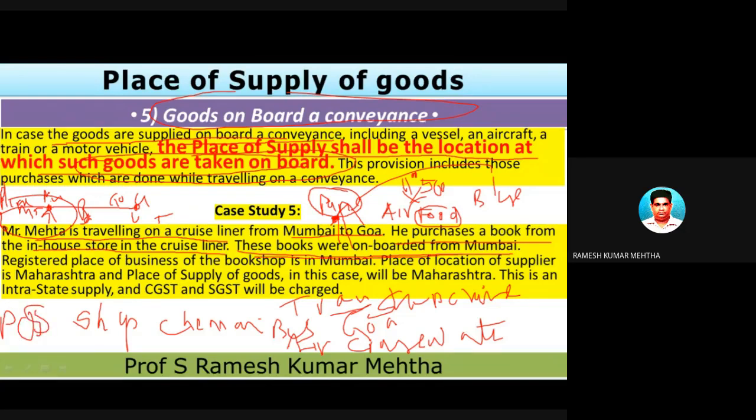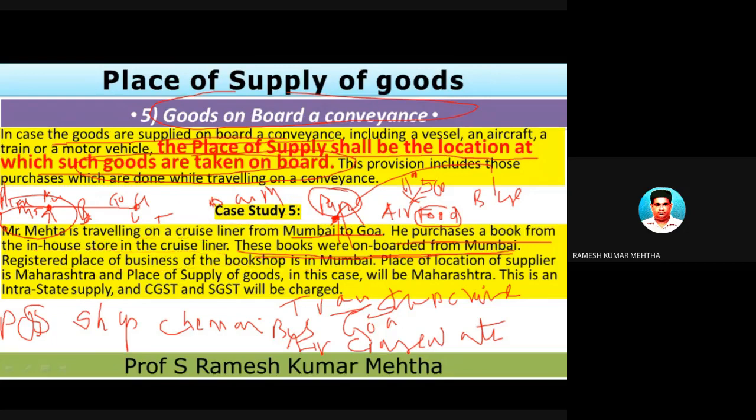The books were boarded at Bombay. ship के ऊपर बॉम्बे में गुड्स को बोर्ड किया था. तो the place of supply is Bombay. Now next part, registered place of the businessman is at Bombay. So the businessman is at Mumbai and it is boarded at Bombay. So within the same state it is taking place and it is a case of intrastate.